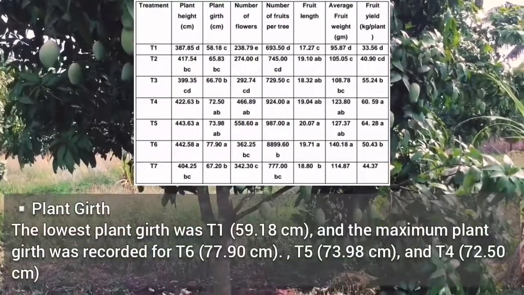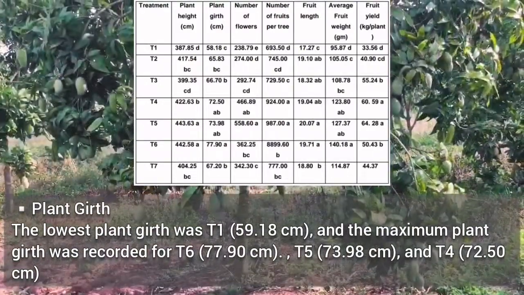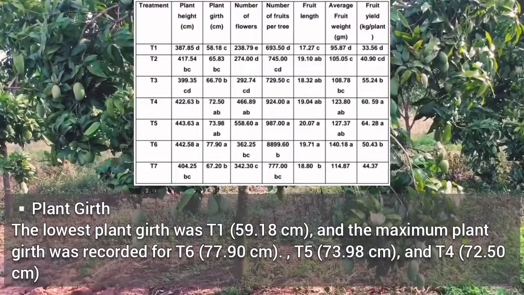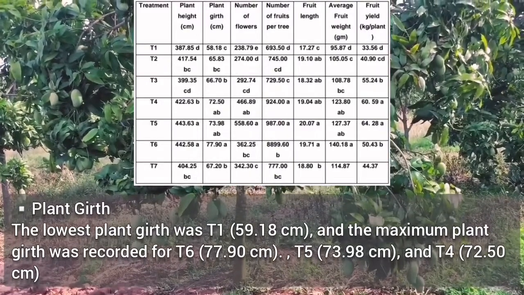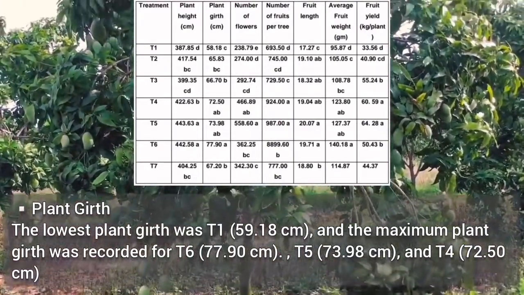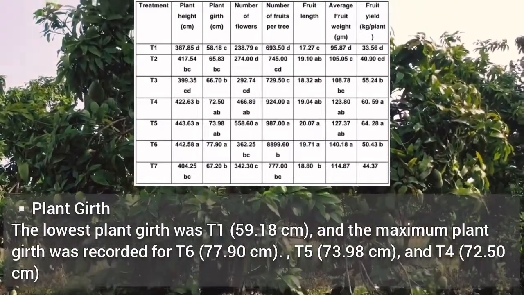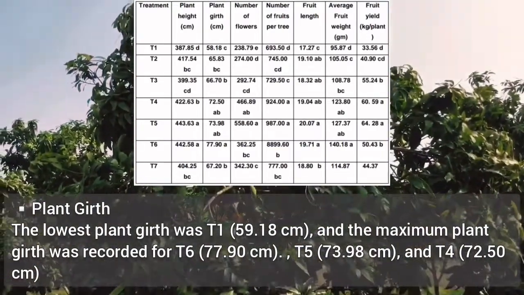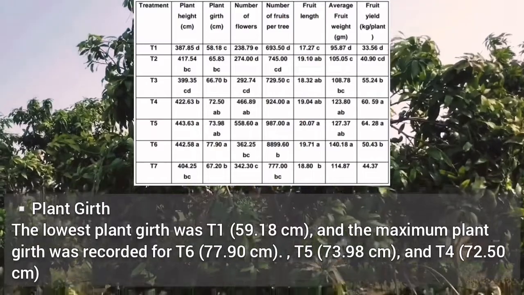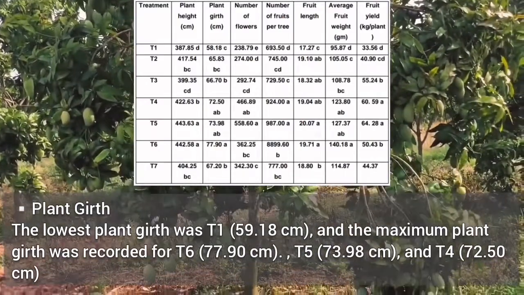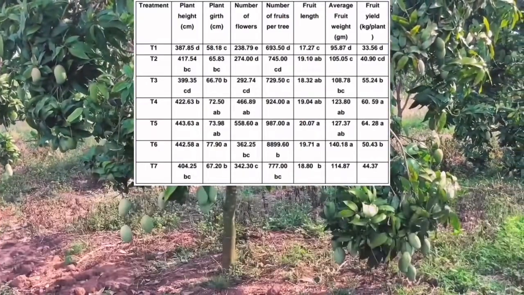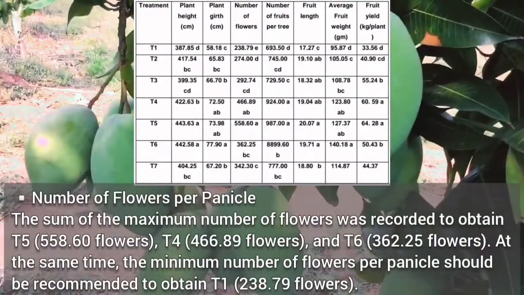For plant girth, the lowest plant girth was T1 at 58.18 cm and the maximum plant girth was recorded for T6 at 77.90 cm, T5 at 73.98 cm, and T4 at 72.50 cm.